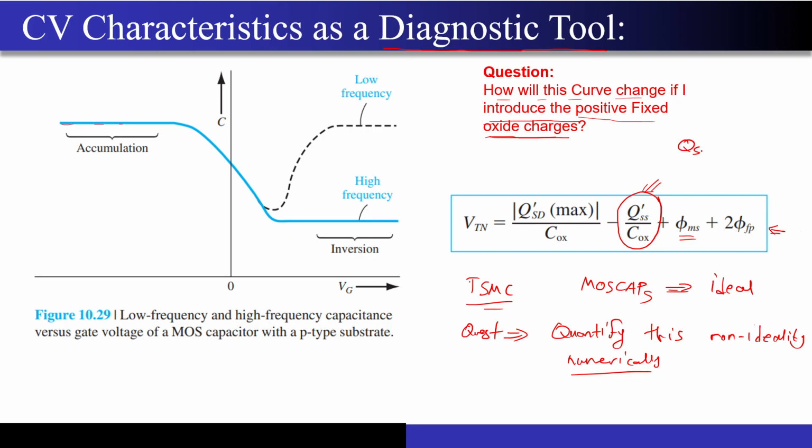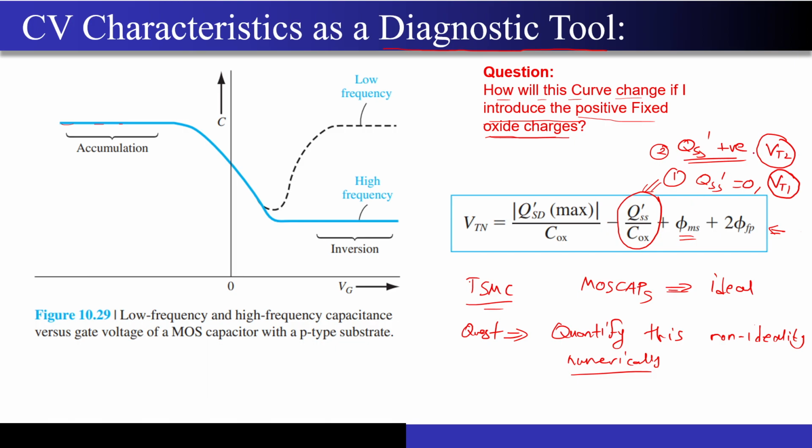Now I will just ask you one question, just look at this formula, correct? And just tell me if QSS' is positive in this particular case. So this is, let's say, case number 2. For case number 1, QSS' is 0. So when QSS' was 0, my VT was, let's say, VT1, and when QSS' is positive, let's say I got the VT2 value. Now what do you think, which of these will be higher, VT2 or VT1? Which of these will be higher? VT1 value higher, very good.